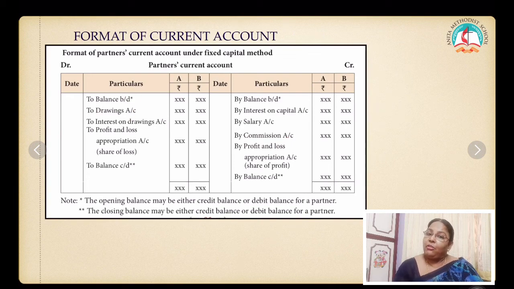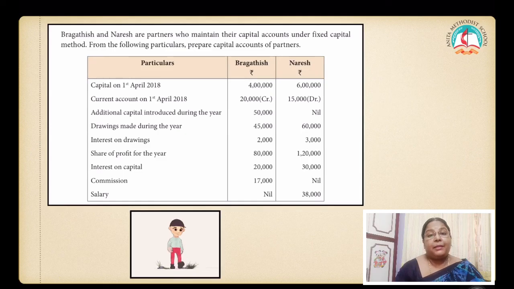So what all will you write on the debit side? If it is shown as DR, then the balance should be written on the debit side. Along with that, drawing, interest on drawing, and loss. After posting all these entries, tally your account and find out the balance. The balance may be on the debit side or it may be on the credit side, or it may also be for one partner on the debit side and the other partner on the credit side. Clear, children?